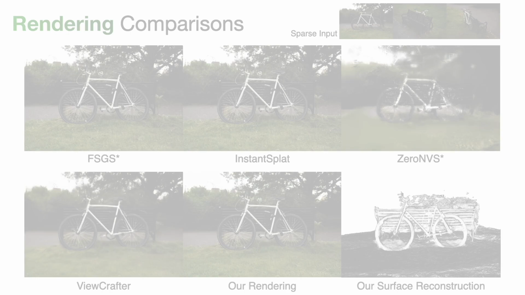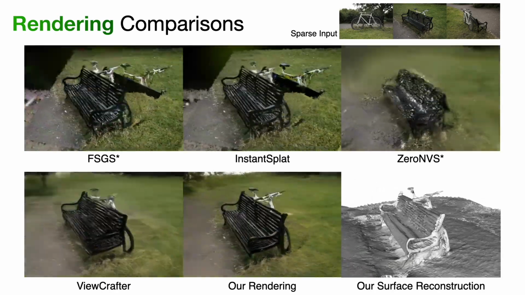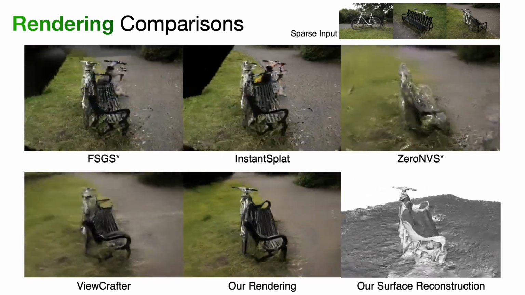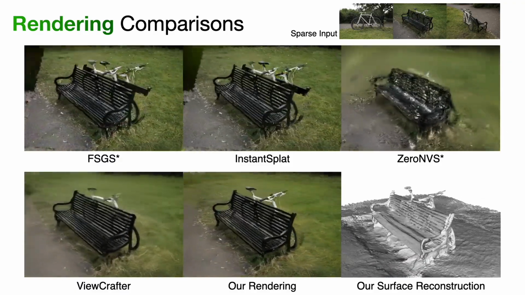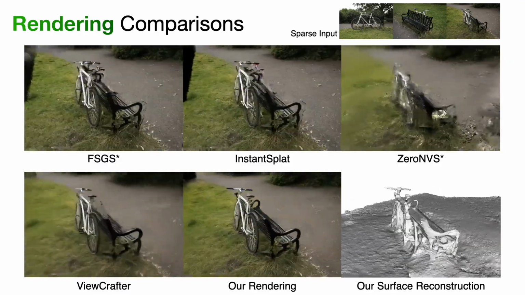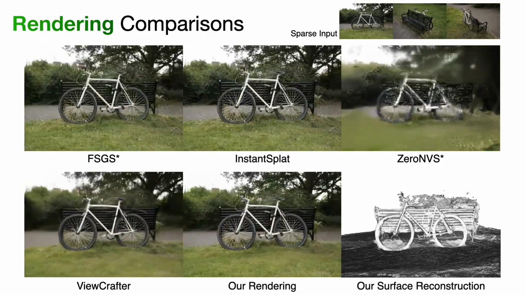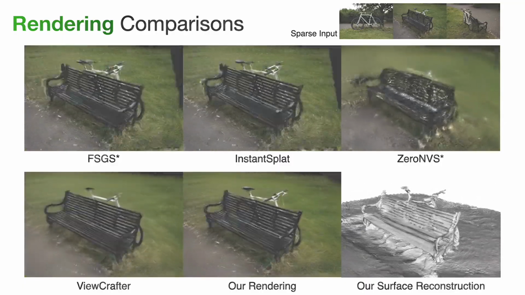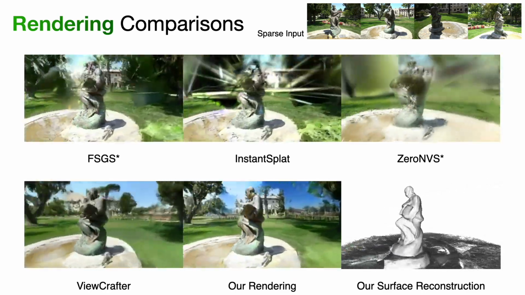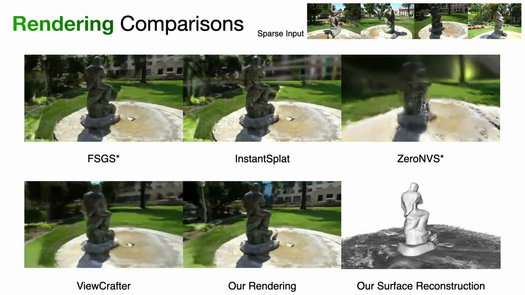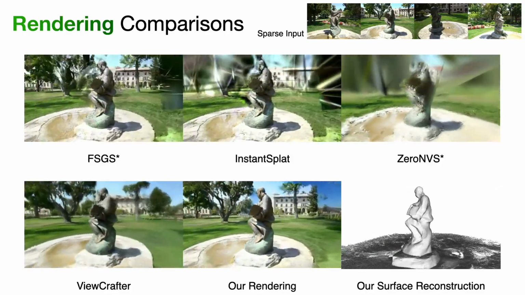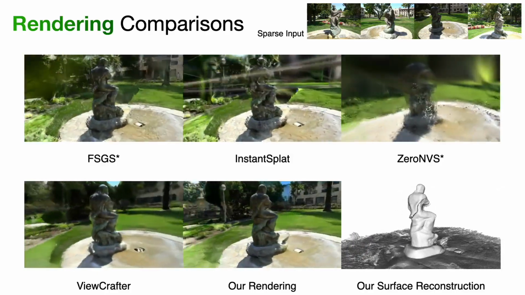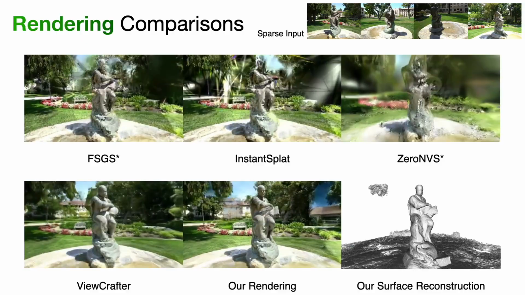Next, we show comparisons with existing methods. All compared methods either have foggy geometry or miss the fine structures, such as the handlebar of the bicycle. Instead, our method not only presents a crisp rendering with the complete handlebar but also a detailed surface reconstruction. FSGS and InstantSplat are distorted by the noisy geometry from stereo reconstruction, and ViewCrafter suffers from the inconsistent generation. Our method shows a consistent rendering and intact geometry of the scene.